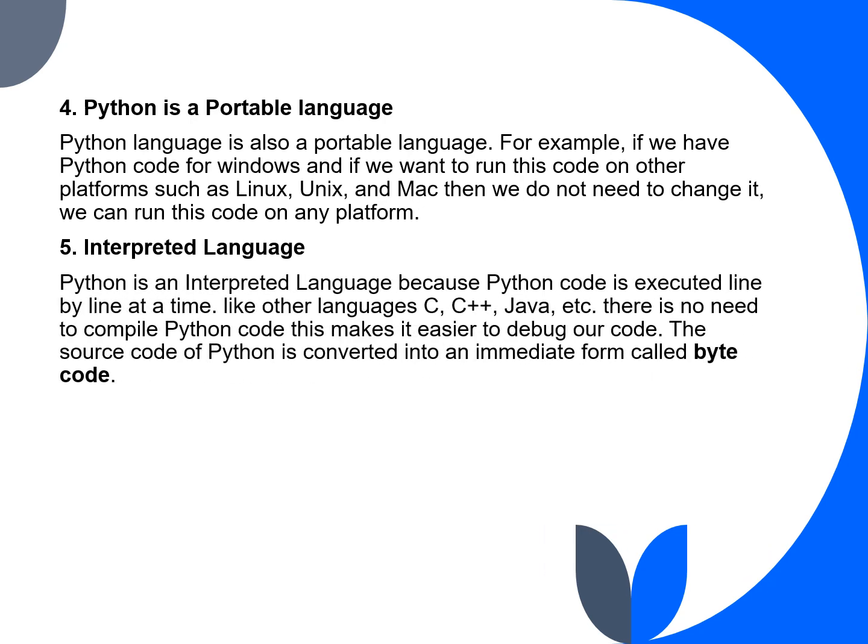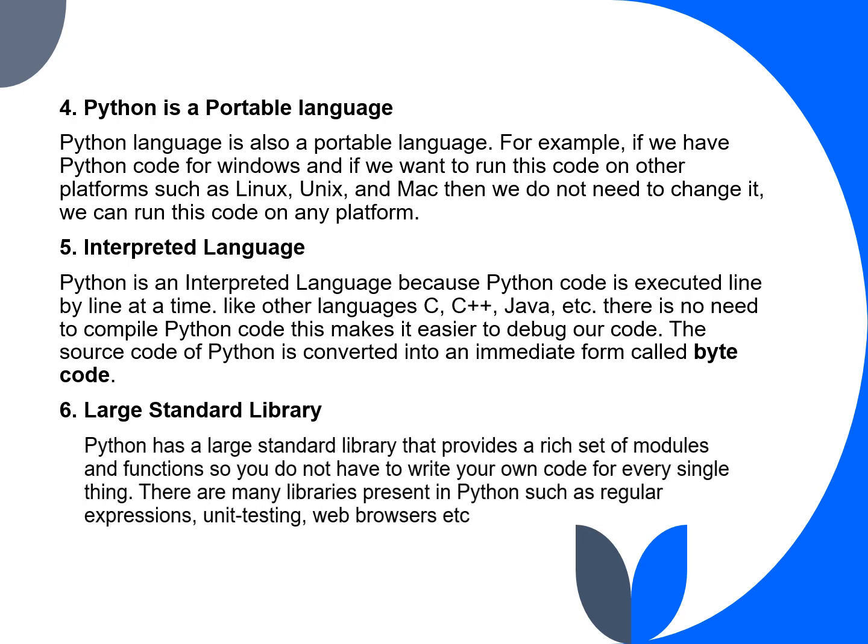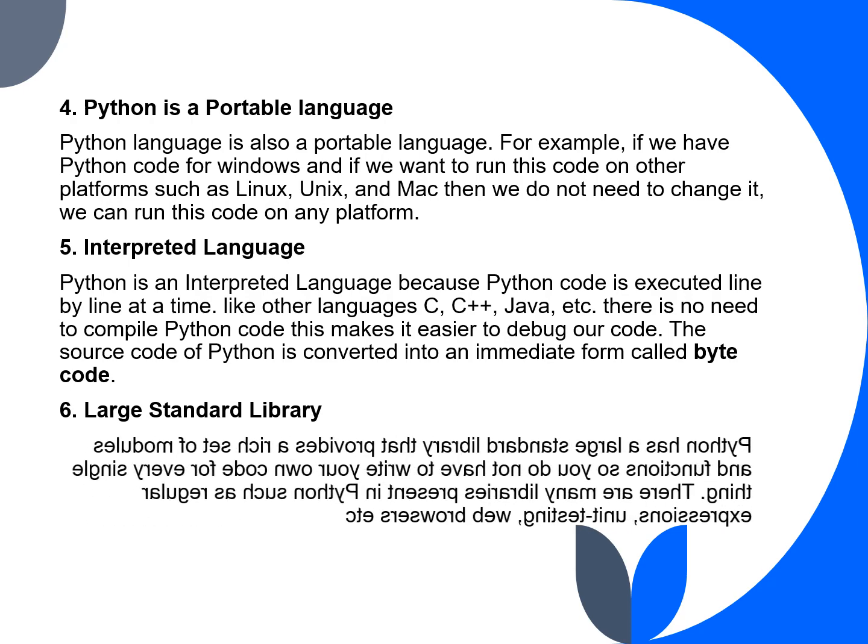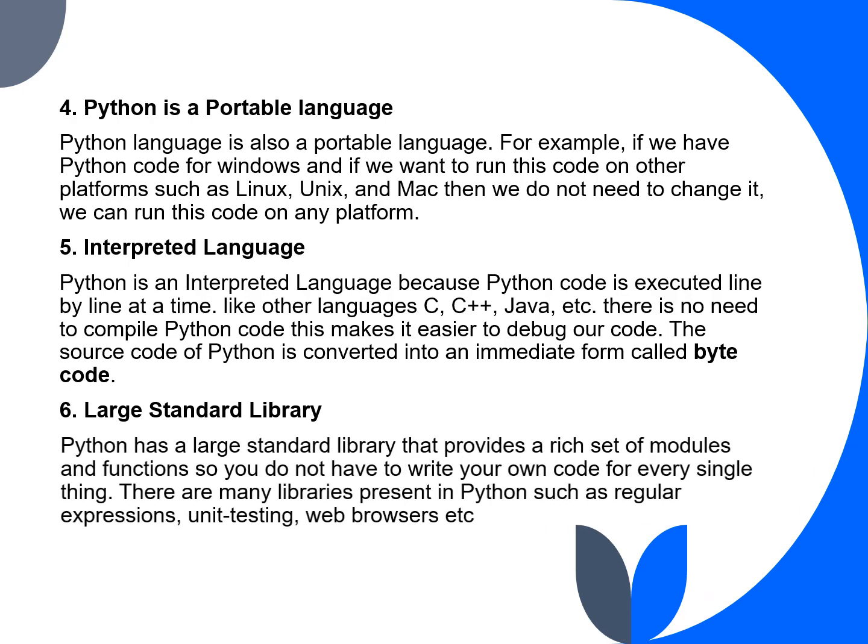Interpreted language. Python is an interpreted language because Python code is executed line by line. Large standard library. Python has a large standard library that provides a rich set of modules and functions so that you do not have to write your own code for every single thing.